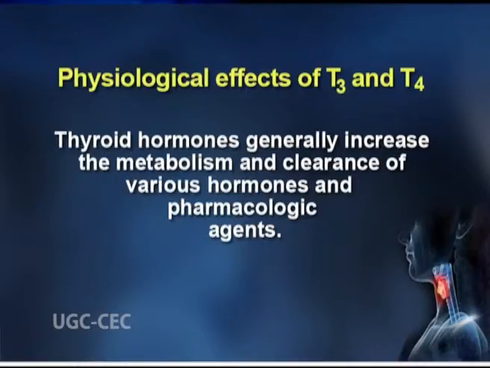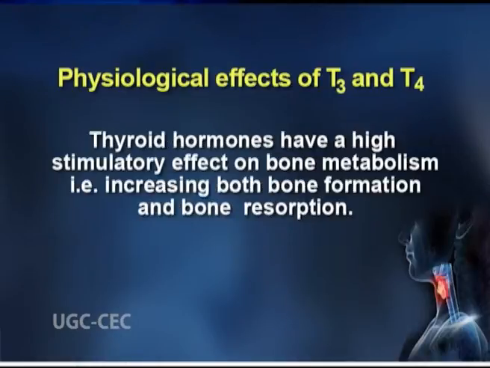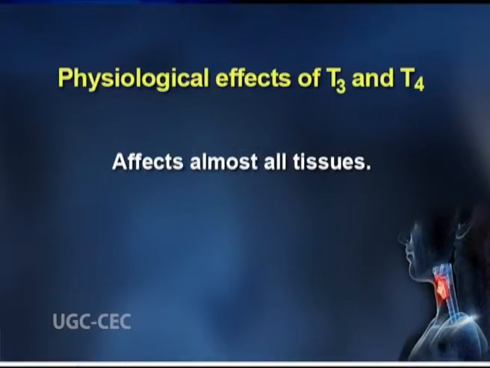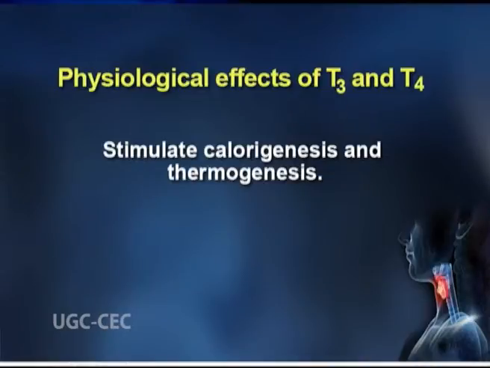Thyroid hormones generally increase the metabolism and clearance of various hormones and pharmacologic agents. They have a high stimulatory effect on bone metabolism, that is, increasing both bone formation and bone resorption. They affect almost all tissues and stimulate calorigenesis and thermogenesis.